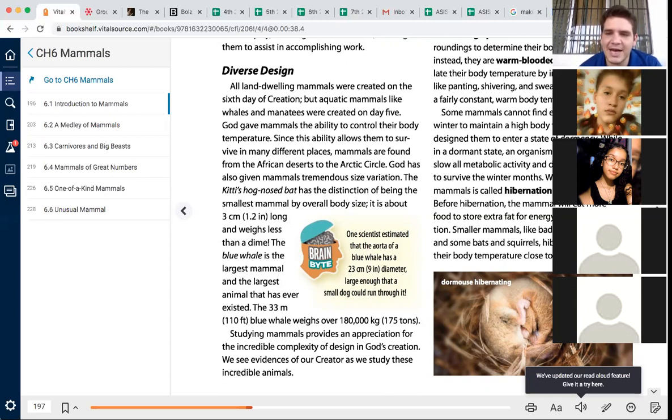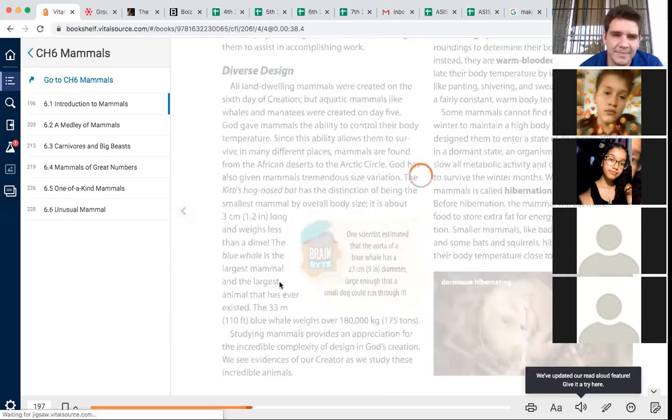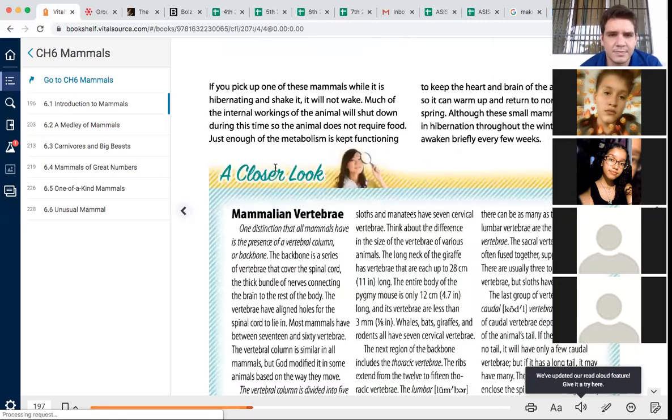Smaller mammals like badgers, chipmunks, and some bats and squirrels hibernate by reducing their body temperature close to the freezing point. Sounds kind of scary. If you pick up one of these mammals while it is hibernating and shake it, it will not wake up. Much of the internal workings of the animal will shut down during this time, so the animal does not require food. Just enough of the metabolism is kept functioning to keep the heart and brain of the animal healthy so it can warm up and return to normal life in the spring.